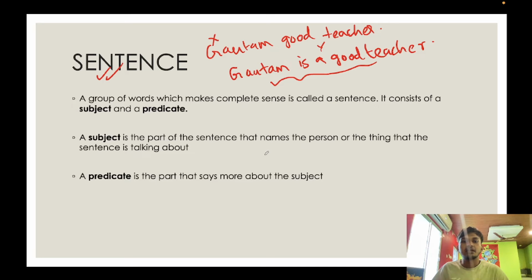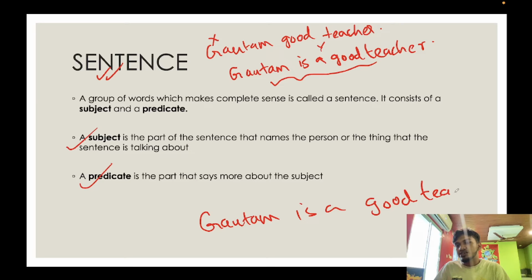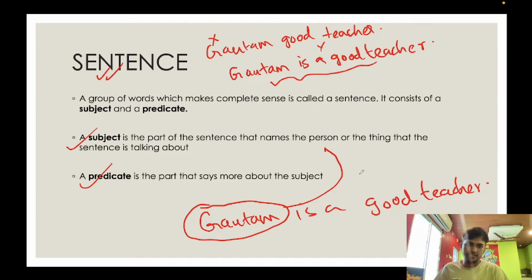Okay. Now, a sentence will have two parts, right? A subject and a predicate. Let's take this sentence. Gautam is a good teacher. So in this particular sentence, we see that there is a part of the sentence that names the person involved in this set of words. Who is involved? I am involved. Gautam is involved. So this is the subject of the sentence.